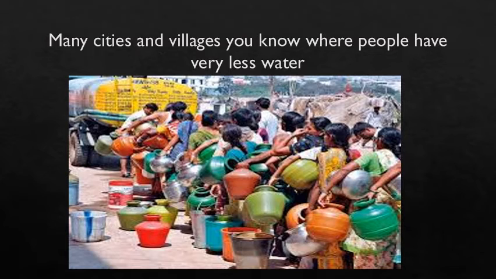There are many cities and villages where people have very little rain. They are very dependent on the different sources of water, but the sources are getting dried up and they're not getting proper water. Our water table is going down and down and deeper, and we are not able to replenish that water, mainly because of industrialization or urbanization. We concrete or put tar on the roads, where the water is not able to go inside the ground, right? So it becomes difficult for the water table to be maintained. Moreover, the water that gets polluted becomes unusable. This makes the water more scarce.